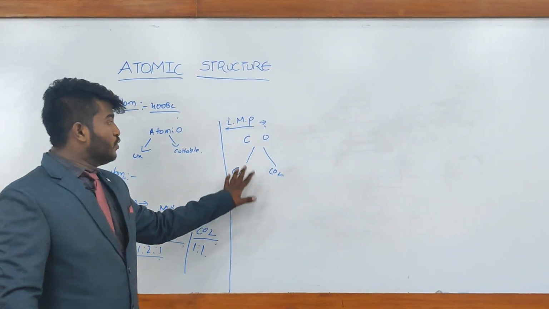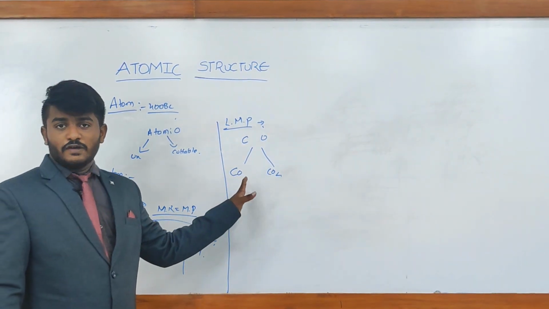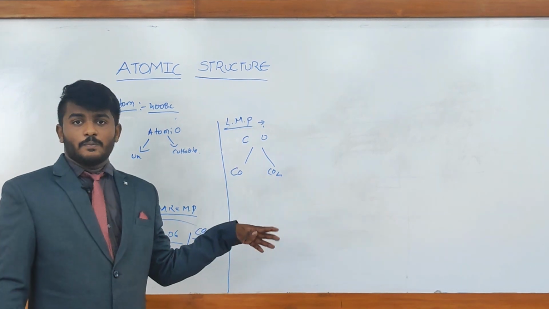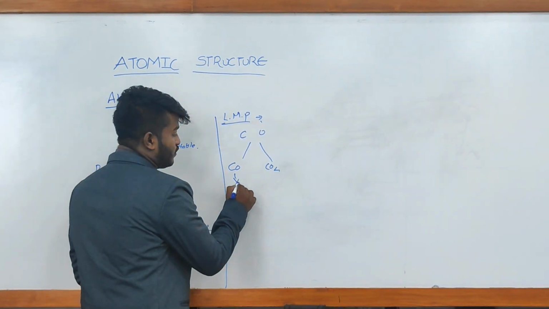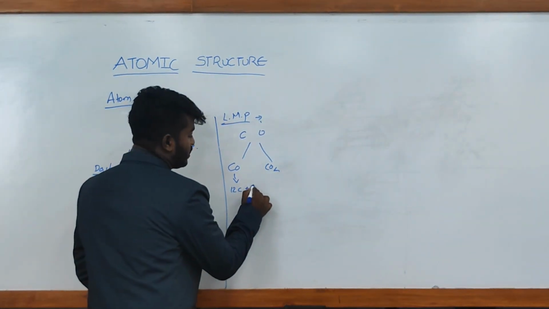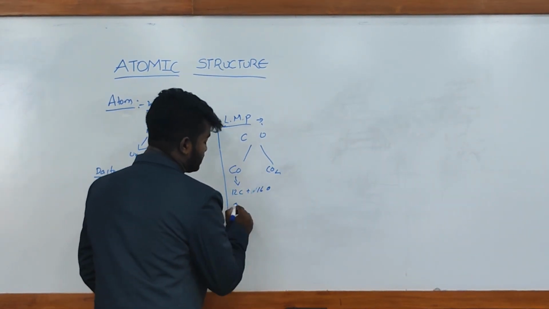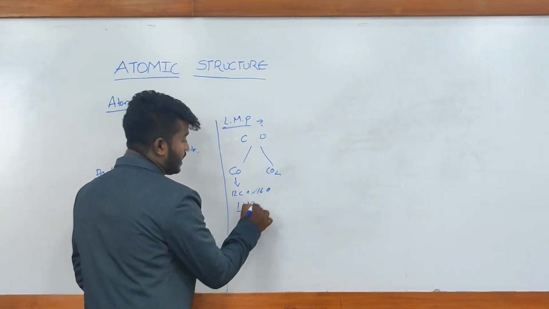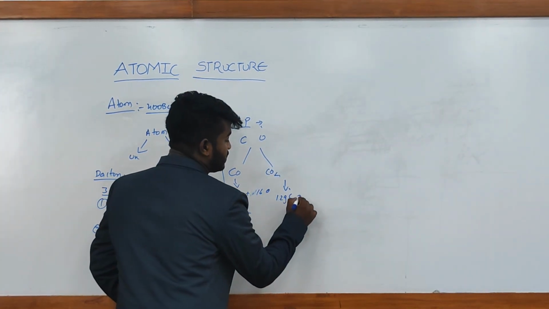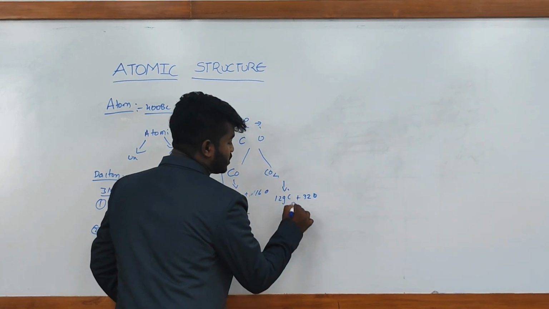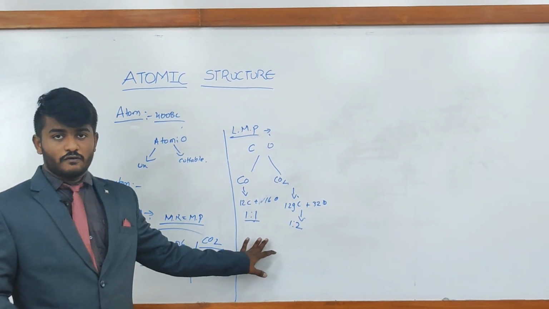It states that when two elements combine to form more than one compound, the weights of one element that combine with a fixed weight of the other are in the ratio of small whole numbers. In CO, 12 grams of carbon combine with 16 grams of oxygen, a ratio of approximately 1:1. And in CO2, 12 grams of carbon combine with 32 grams of oxygen, a ratio of approximately 1:2. So this states that it is in a fixed whole number ratio.